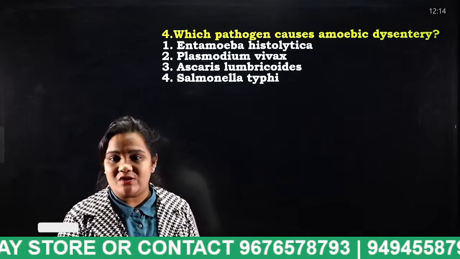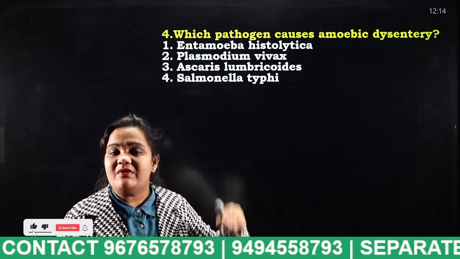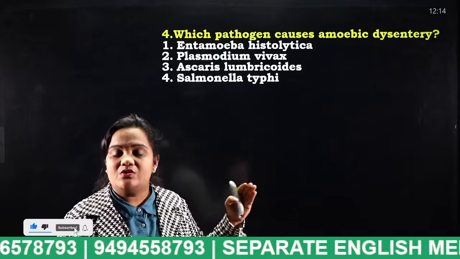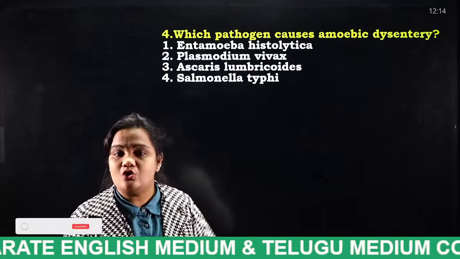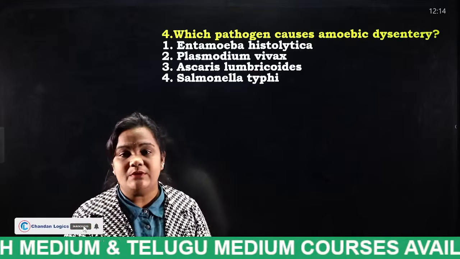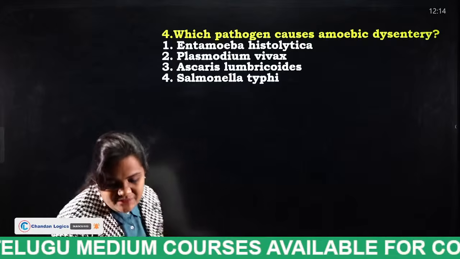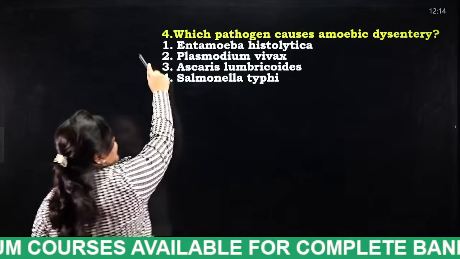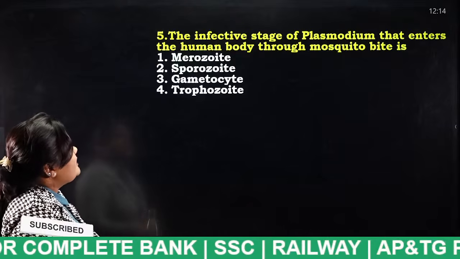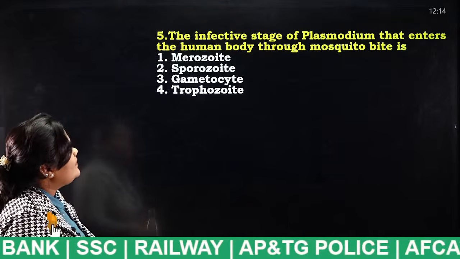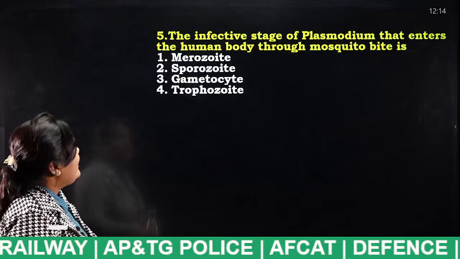What are the symptoms if a person is infected with this? Constipation, mucus in the blood stools. These are some of the symptoms. So what is the answer for this question, students? Very good. Entamoeba histolytica. Next, the infective stage of Plasmodium that enters the human body through a mosquito bite is: merozoite, sporozoite, gametocyte, trophozoite.